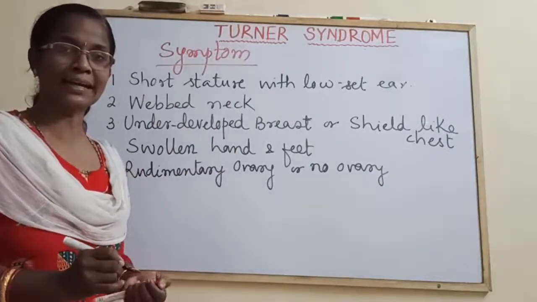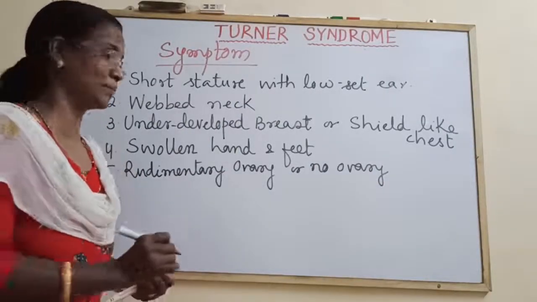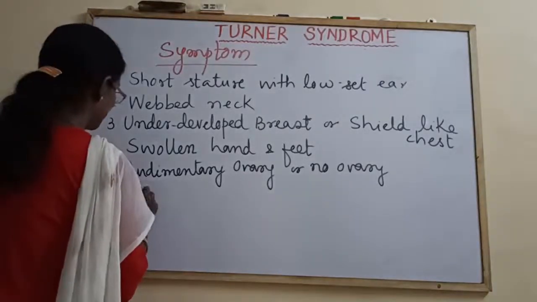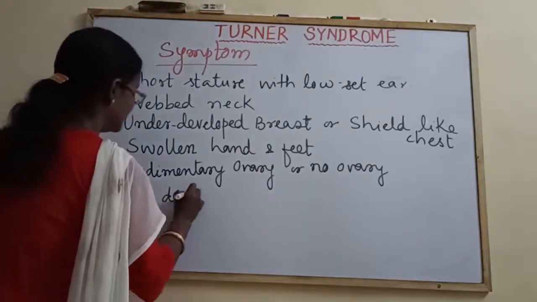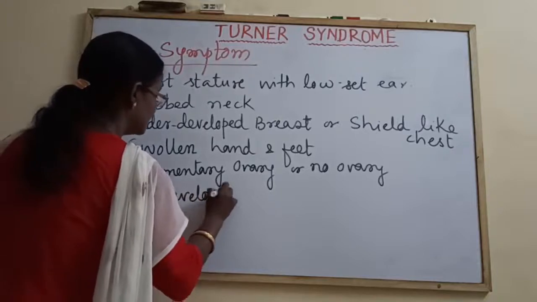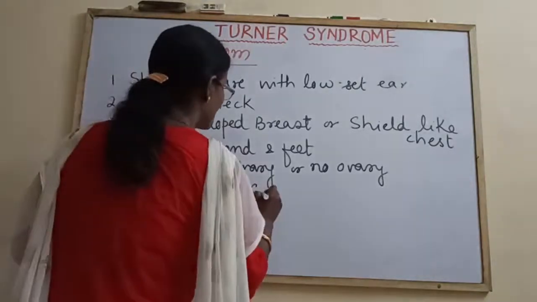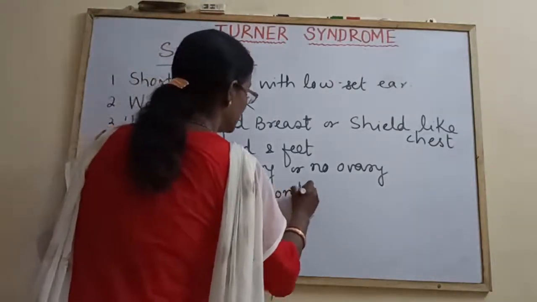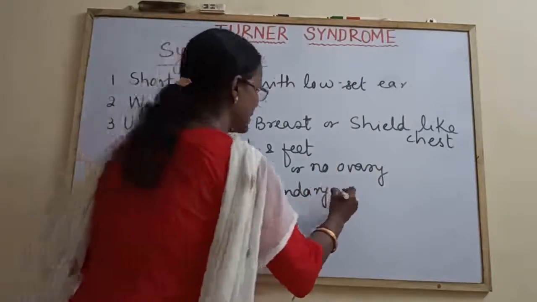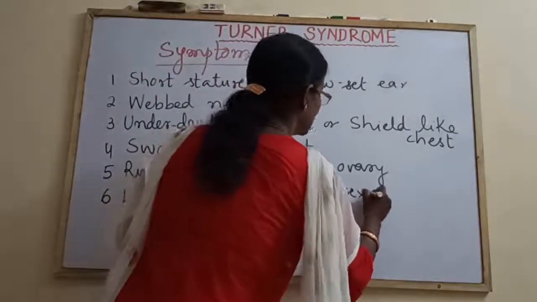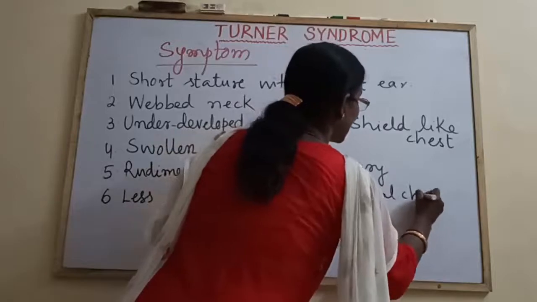Secondary sexual characters are less developed.